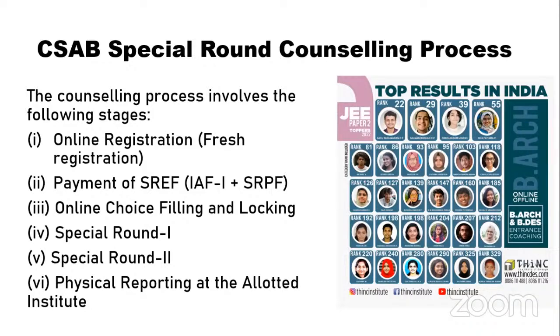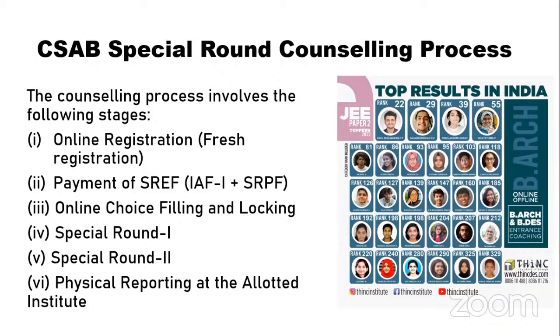Briefly, if you talk about CSAB special rounds, it's actually the seats that are going to be vacant after the 6 rounds of counseling, after asking the students who've got allotment in NITs to pay the seat acceptance fee and partial admission fee. There will be some seats that would be vacant. It is those seats that are being put up in the CSAB rounds. There would be 2 rounds.